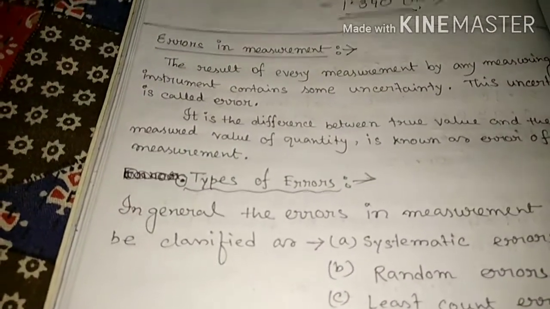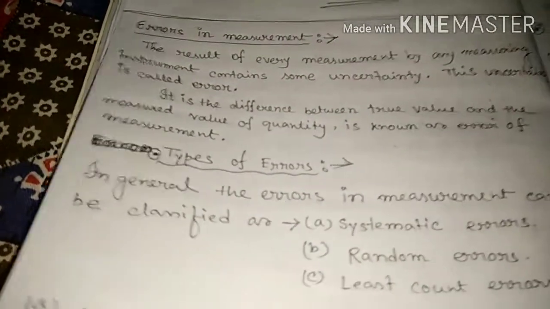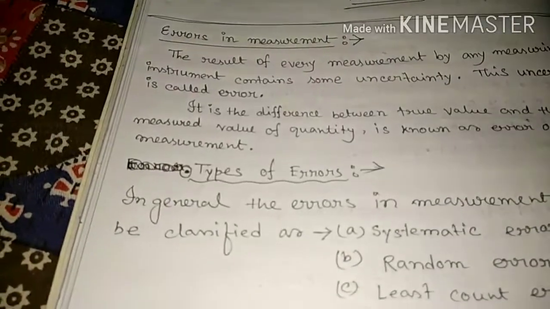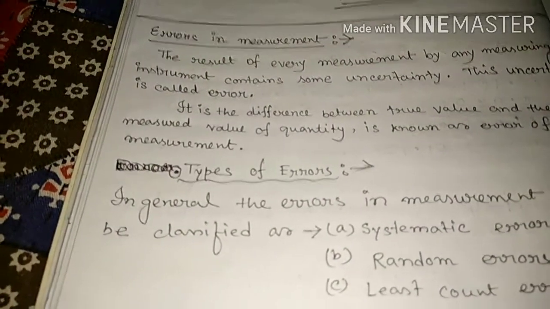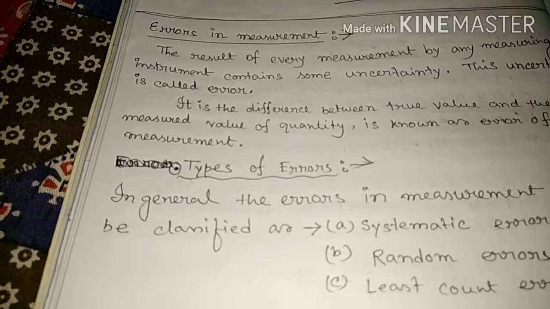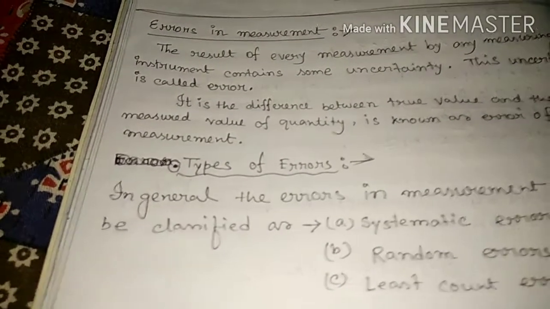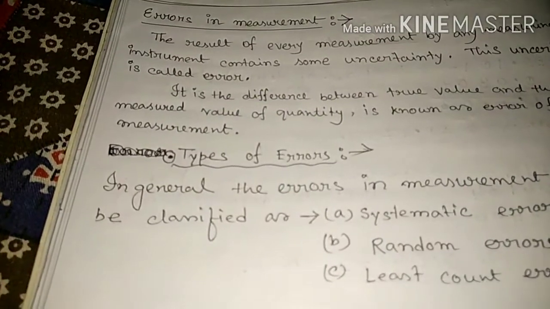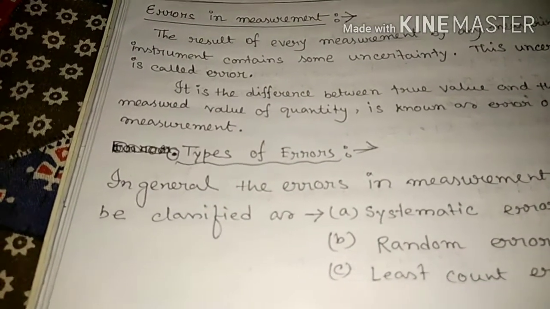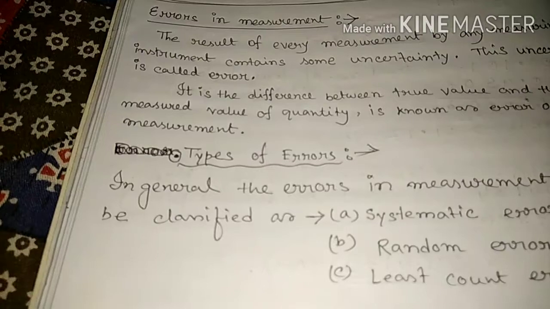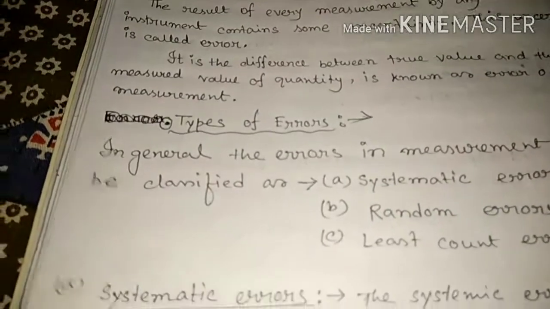If we consider the second student, the value is 0.515, but the exact value is 0.520. What is the difference between them? 0.005. Okay, so this 0.005 is the error that we get by using that instrument.